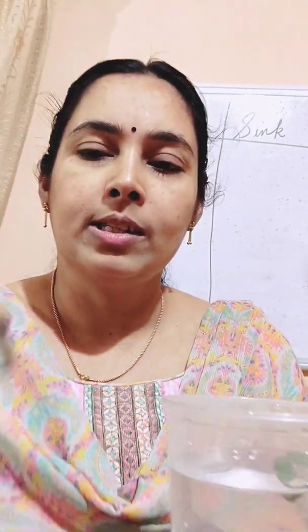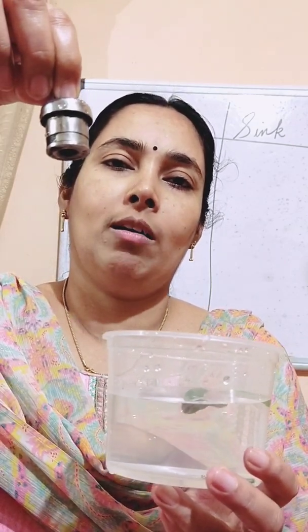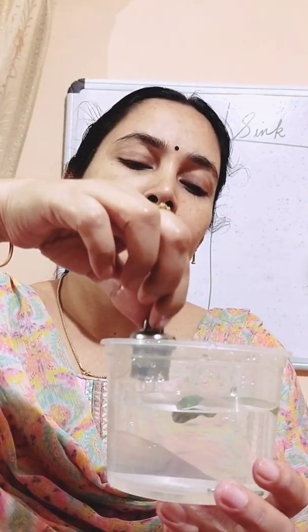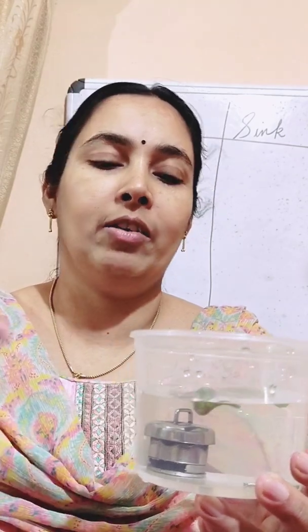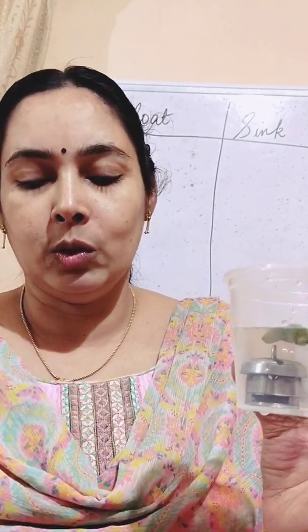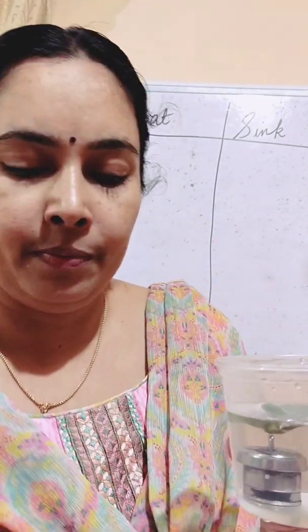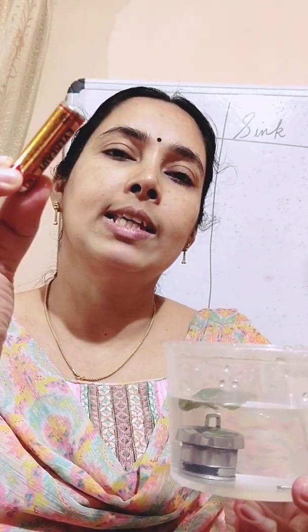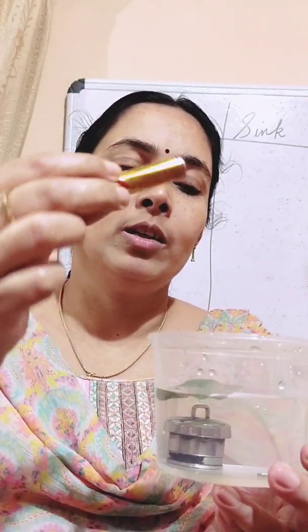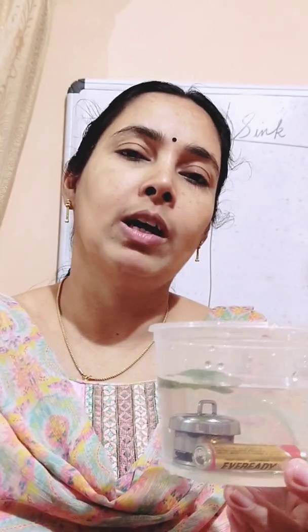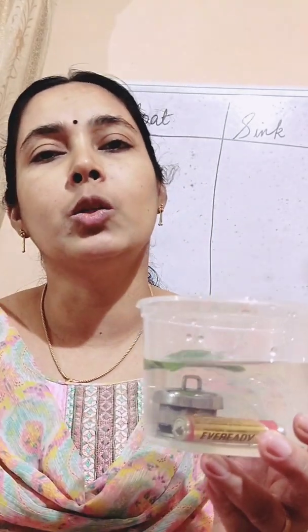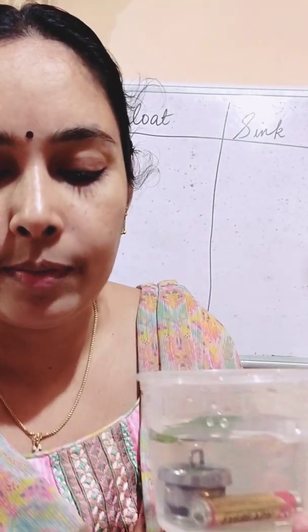Then this is the weight of a cooker and I am putting this in water. So it is very heavy. So what happens? It sinks to the bottom of water. Then again there is one electric cell or battery with me. So it is also very heavy. So what happened? It also sinks to the bottom of water.